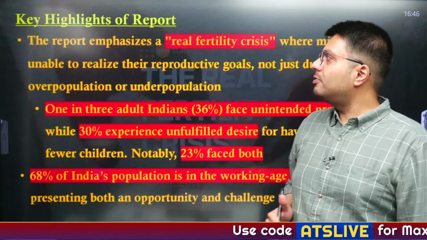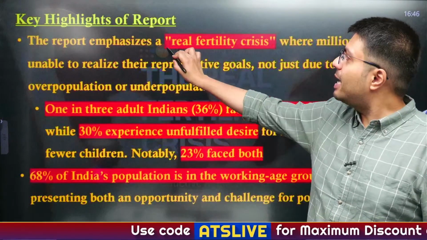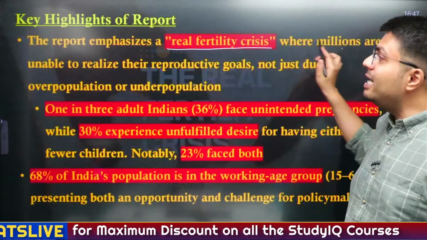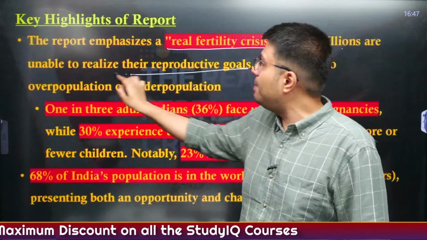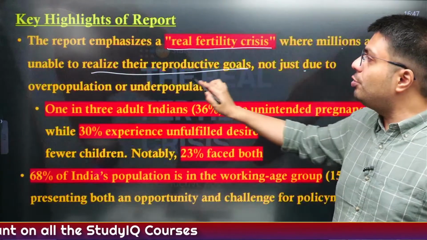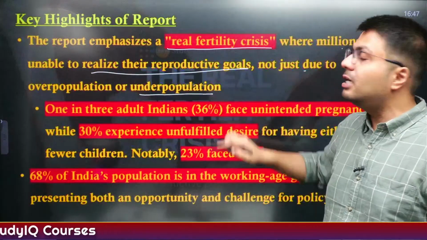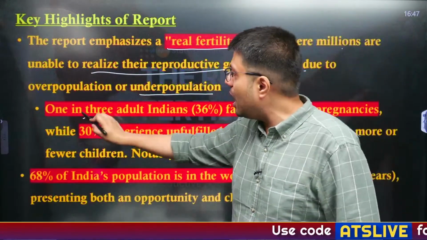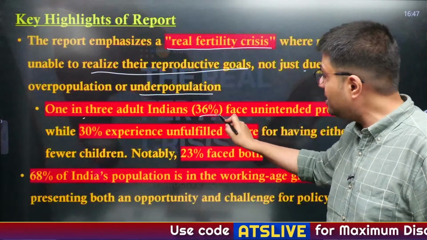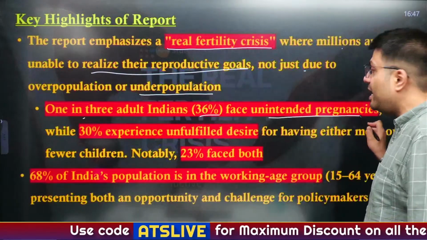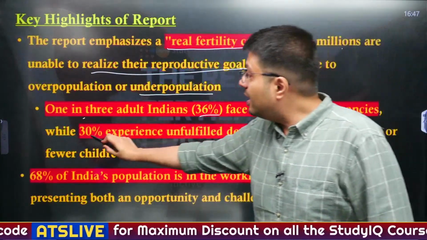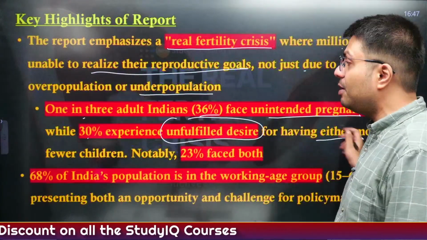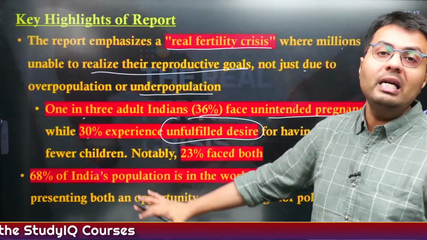Now, another highlight of the report is that it emphasizes a real fertility crisis, and it says that millions are unable to realize their reproductive goal, not just due to overpopulation or underpopulation. So what is this real fertility crisis? It says that 1 out of 3 adult Indians, that is 36%, face unintended pregnancies, whereas 30% of them experience unfulfilled desire of having either more children or fewer children than they want.